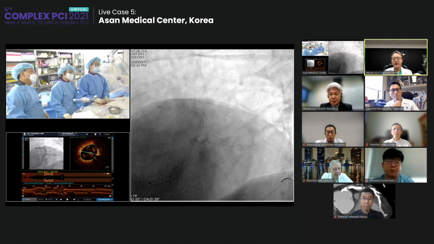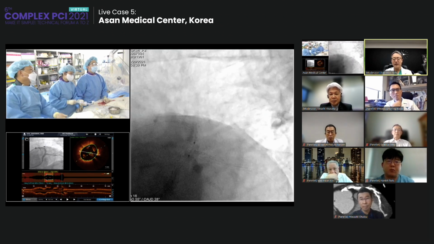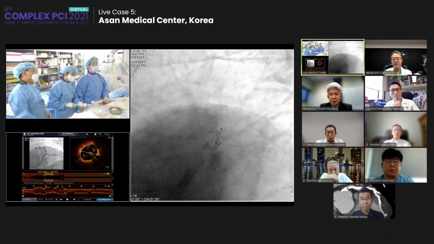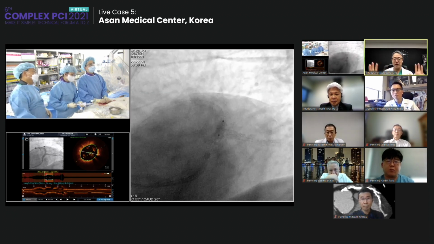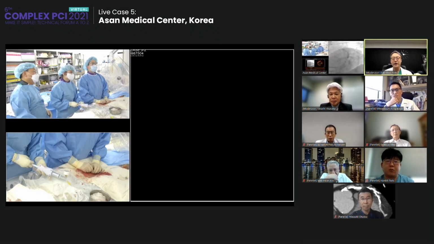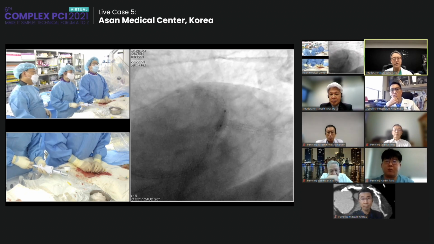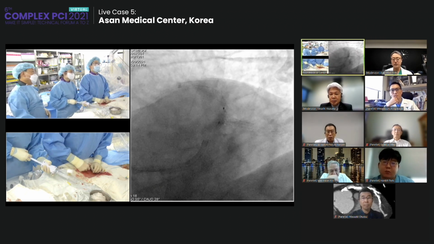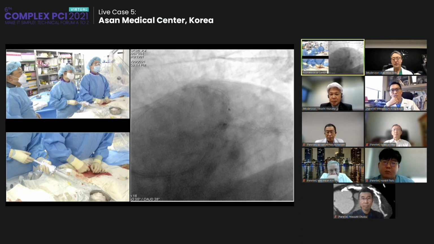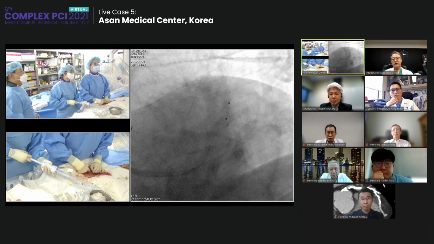And the practical point, I think at this time, is that we can apply the cutting balloon and then high pressure balloon dilation, and make sure it's a much larger, bigger area. If ISR recurs, we can refer this patient to mid-cap or bypass surgery. That is also a good option. This is a 3.5 cutting balloon, and I inflate it up to 18 ATM.